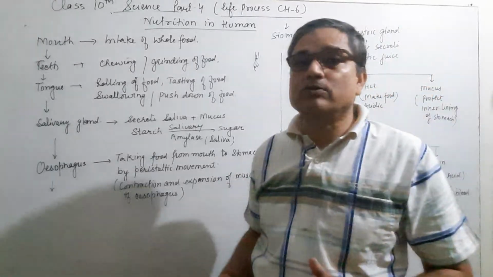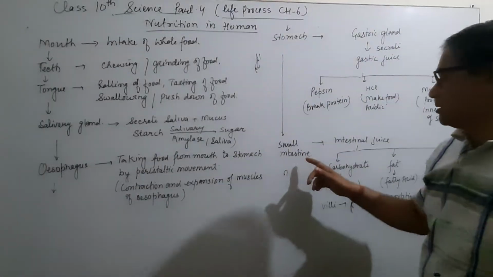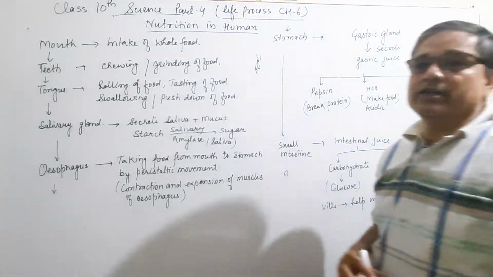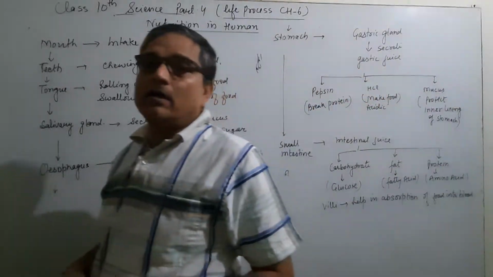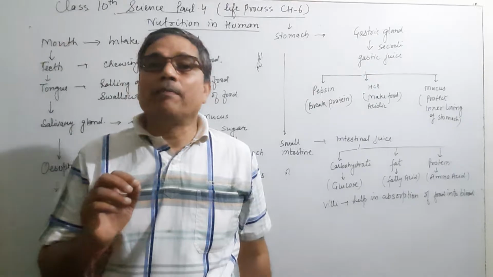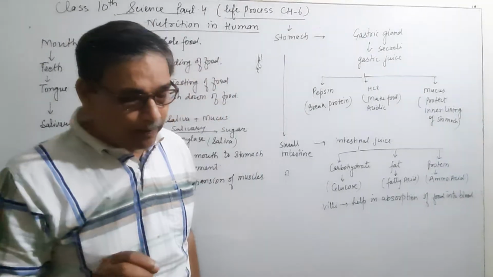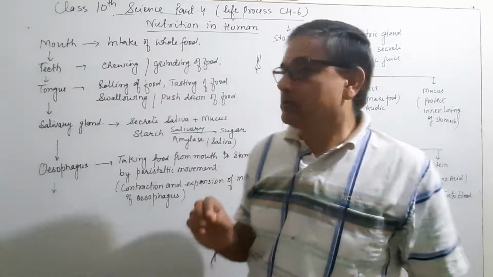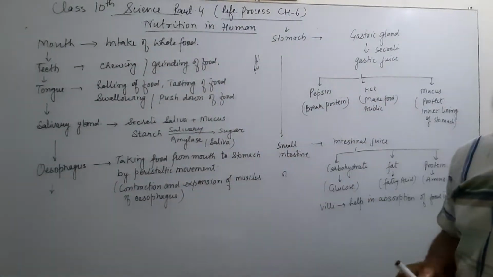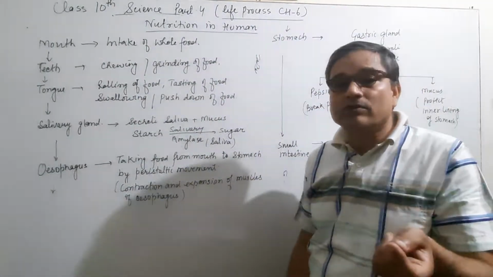This food is then passed from the stomach to the small intestine. The small intestine is the part where the complete digestion takes place. Digestion of which food?